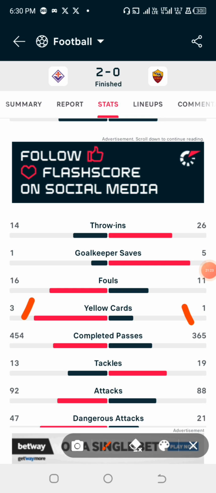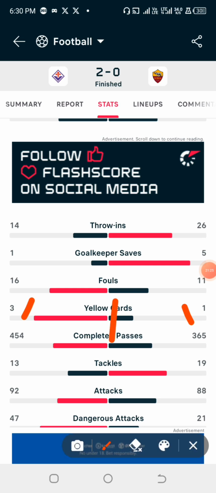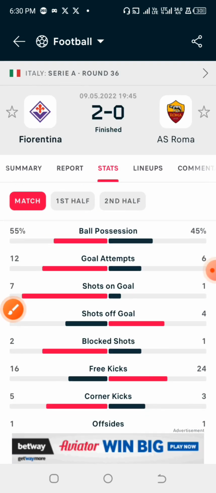So in the last 5 games against each other, they had a total of 34 yellow cards. Let us quickly do the evaluation. 34 divided by 5. So in the previous games against each other, they recorded an average of 6.8 yellow cards in each game. And in the previous games against other teams, they got an average of 5 yellow cards. So in games like this, I always like to go for over 2.5.